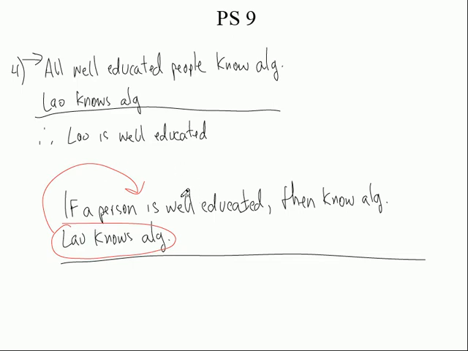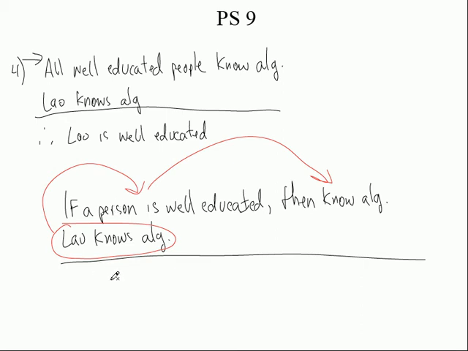So what if they said this? If a person is well educated, then they know algebra. Well, this guy Lao is well educated. Then what can you conclude? Then you can conclude that he knows algebra. Is that what this is saying? It's not. This is saying Lao knows algebra. This relates to the then part. That's not how the validity of this statement works. Okay, it doesn't relate to the then part. It has to relate to the if part. Does this statement relate to the if part? No, it doesn't. So can you conclude that he's well educated?